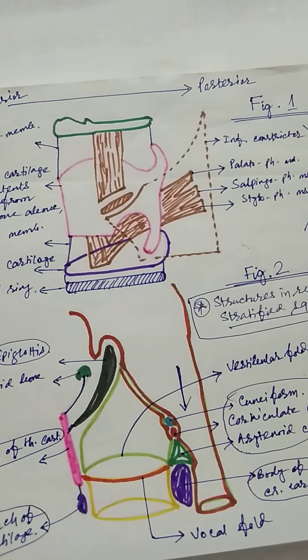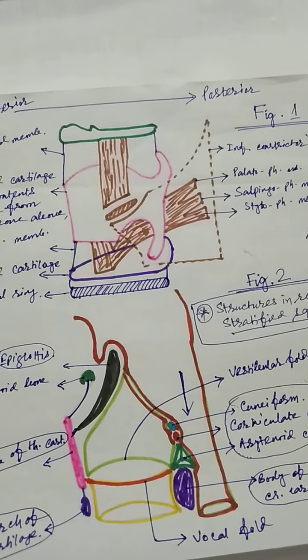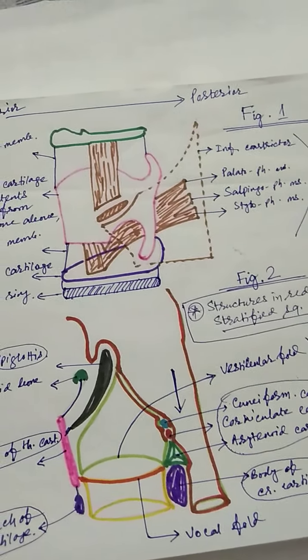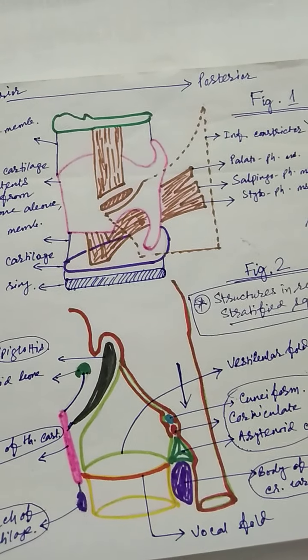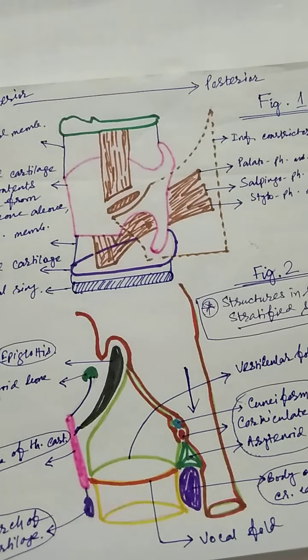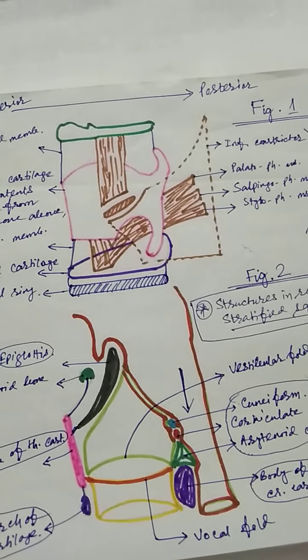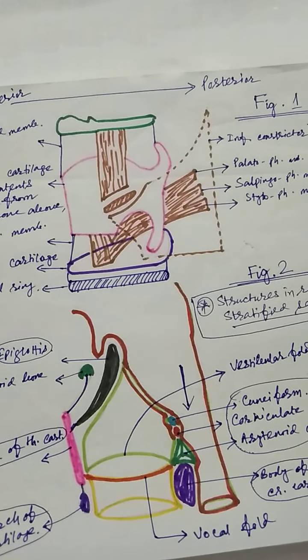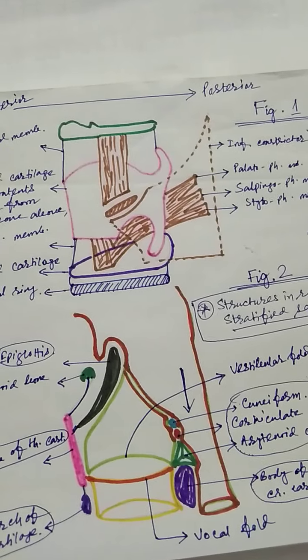6 cartilages here are paired, so 3 pairs of cartilage and 3 unpaired cartilages. The unpaired cartilages are the epiglottis, thyroid and the cricoid cartilages.